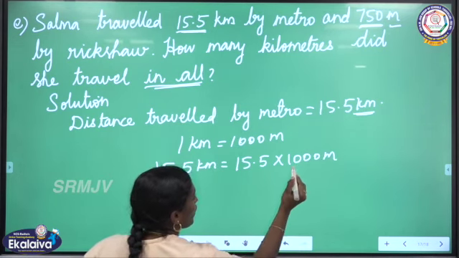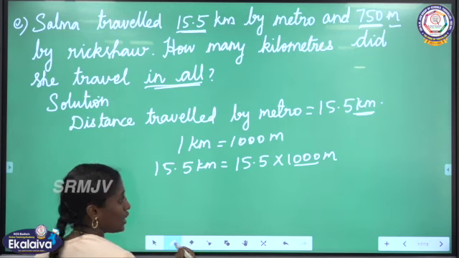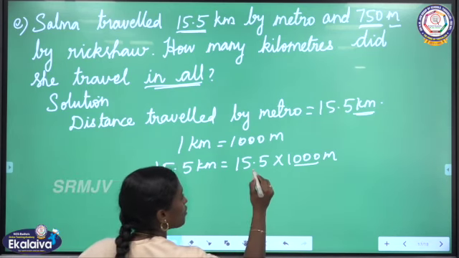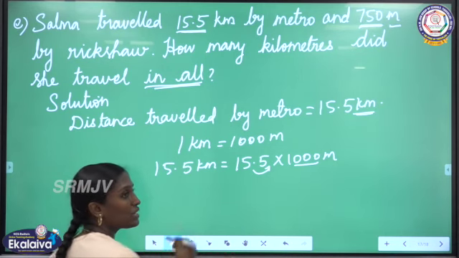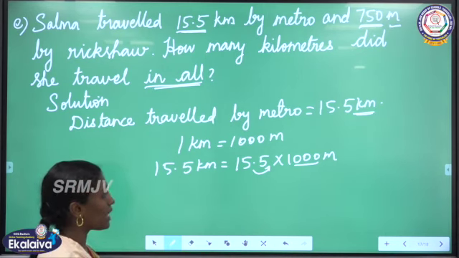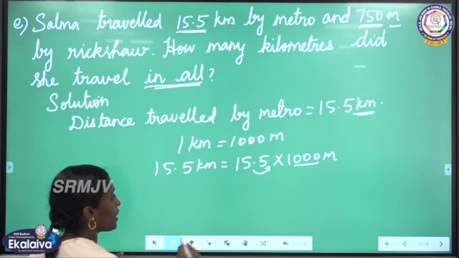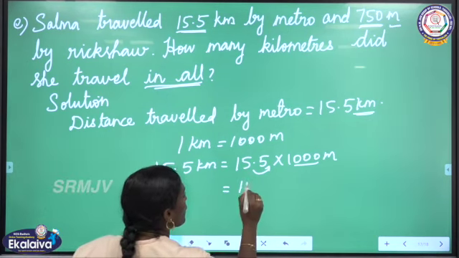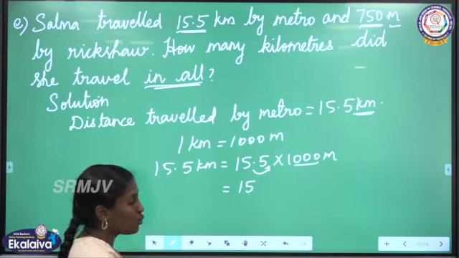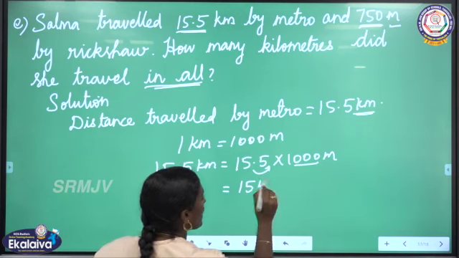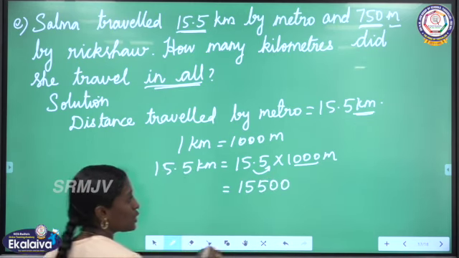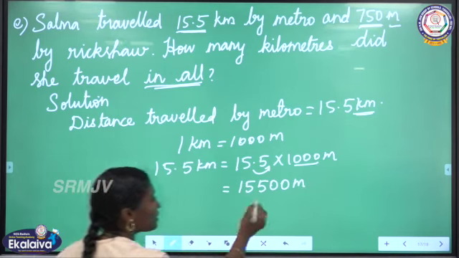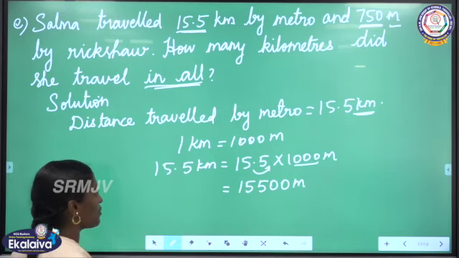Okay, while multiplying a number by 1000, according to the number of zeros, we have to move the decimal point. Here 3 zeros are there. We have to move the decimal point 3 places to the right. But here we are having only one decimal place. So, for the remaining 2 places, we need 2 more places. For that, I am going to add 2 zeros. Then the unit is meter. That is 15,500 meter.